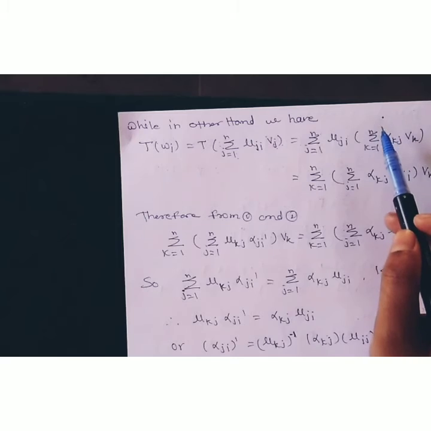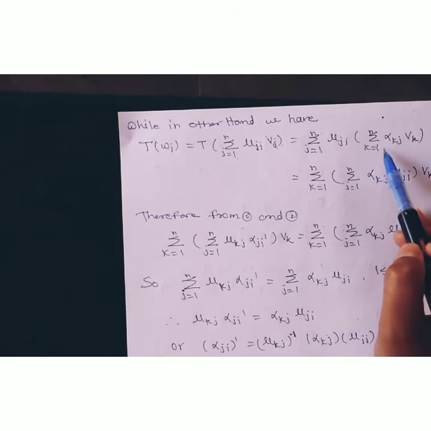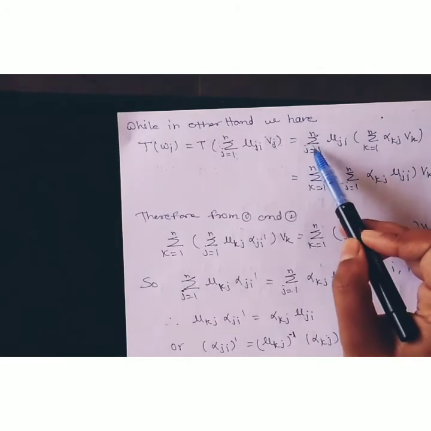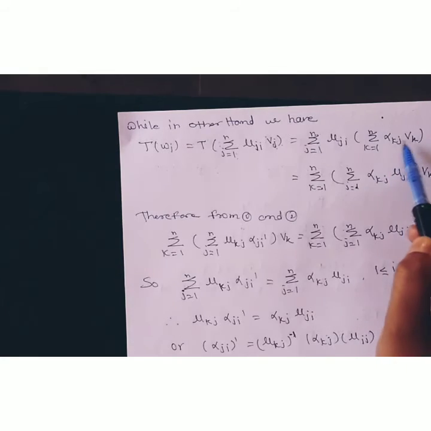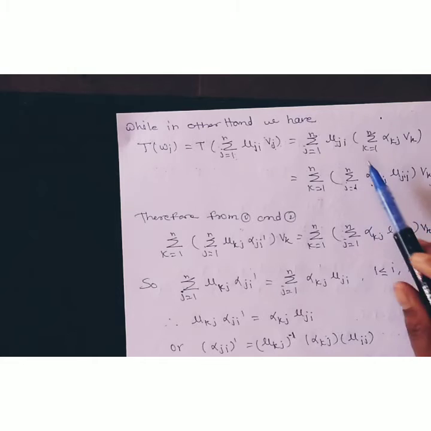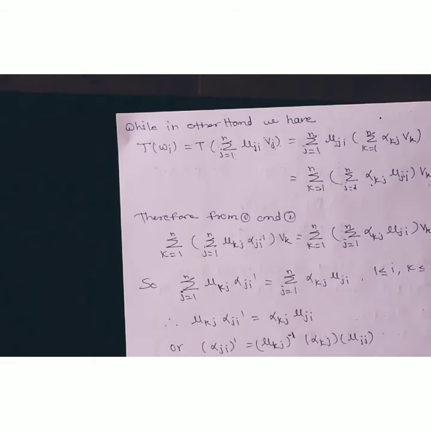Now, in a similar way, consider the sum over k running from 1 to n outside and this sum inside. Therefore, we get the summation k running from 1 to n, summation j running from 1 to n, of alpha kj mu ji into Vk. This is by using some adjustment of the terms. This is the second equation.